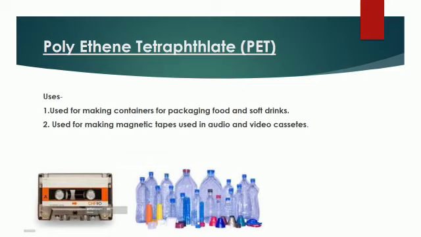Next synthetic fiber is polyethylene terephthalate or PET. Its short form is PET. And it is a synthetic polymer commonly used to make bottles, boxes, etc. And uses are it is used for making containers for packaging food and soft drinks. PET bottles are commonly used in industry for selling all kinds of soft drinks, oils and other food articles. It is also used for making magnetic tapes used in audio and video cassettes.